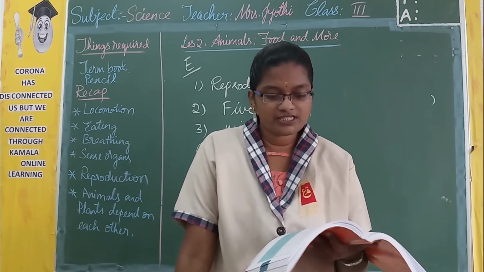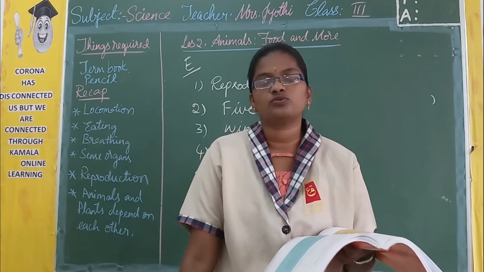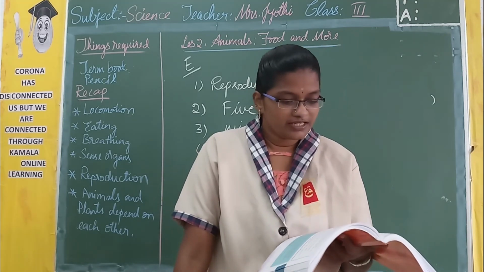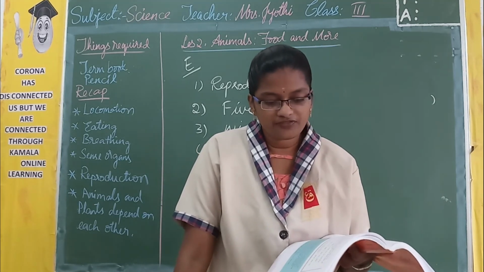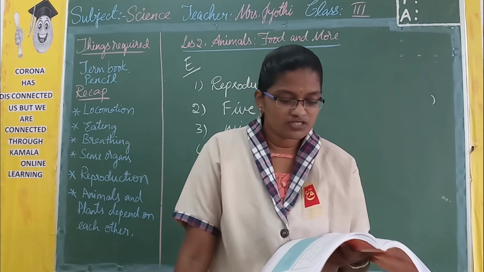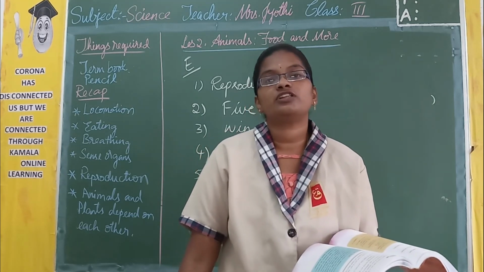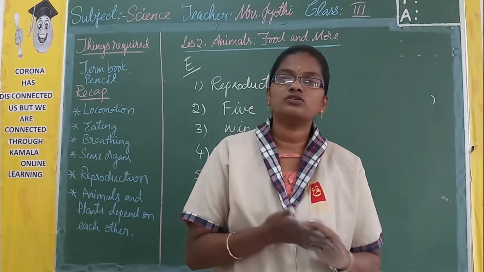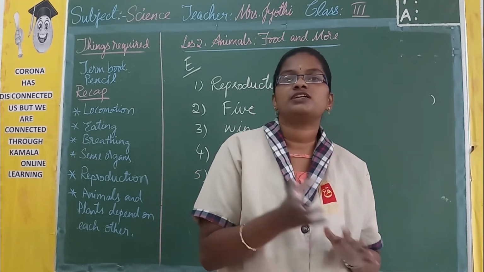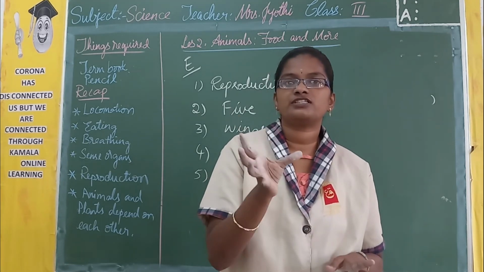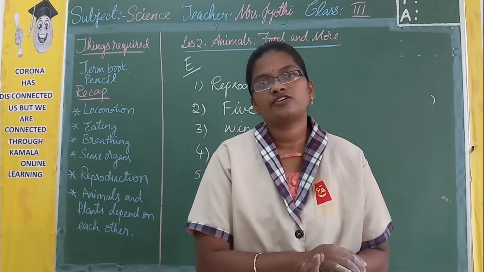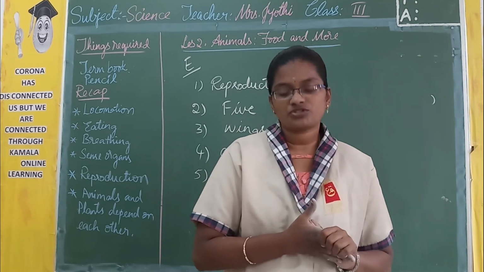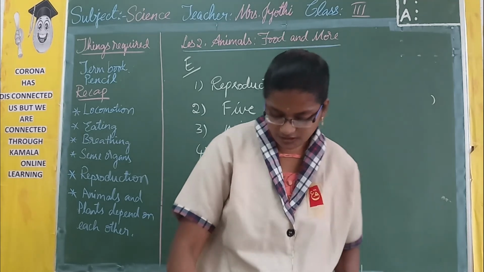List the names of at least 5 animals you saw in the zoo. Any 5 animals you should write which you saw in the zoo. Then did you find any bird in the zoo? If yes, then name it. What was the most interesting feature you liked about the bird? In a zoo there are different types of birds also. Among that, find the most interesting one, write its name, and write about its features also, how it looks, and why you liked that bird. So this will be your homework.